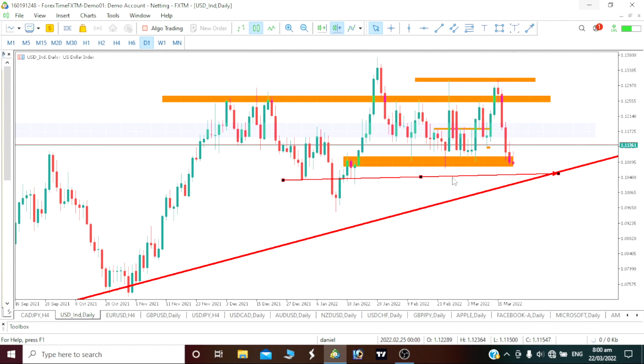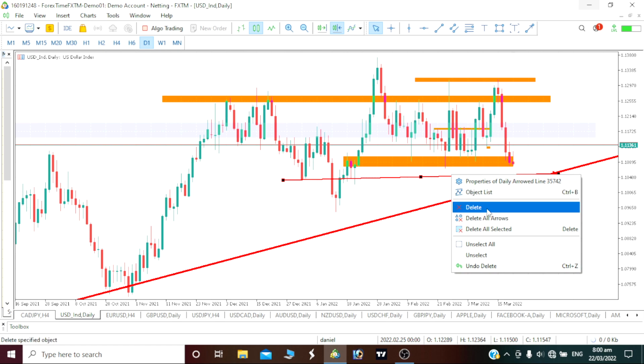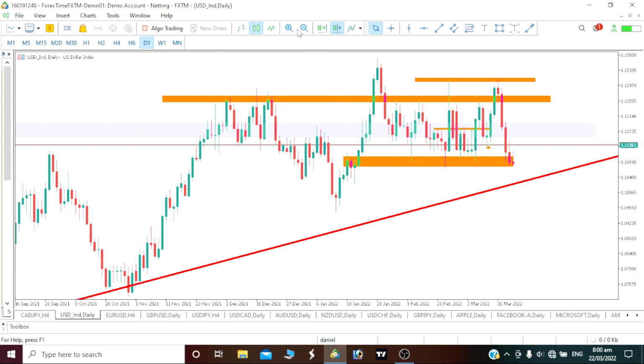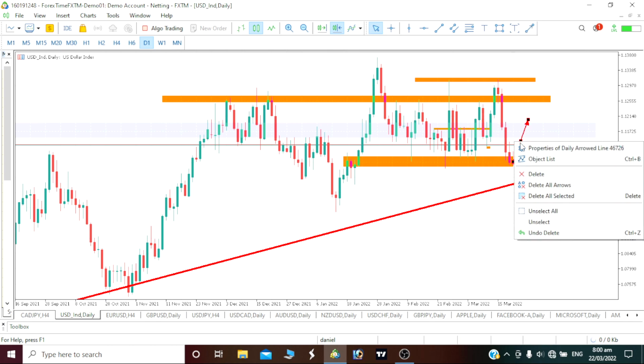So now let's analyze our currency pairs for today. The first one that I have here is our dollar index. For this week, we are waiting for our dollar index to push up, but yesterday our index was down.